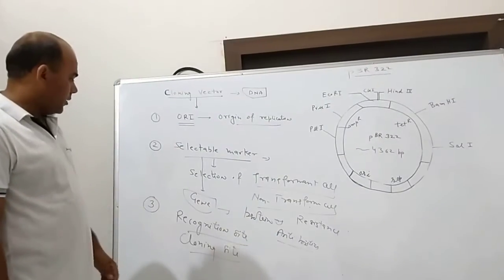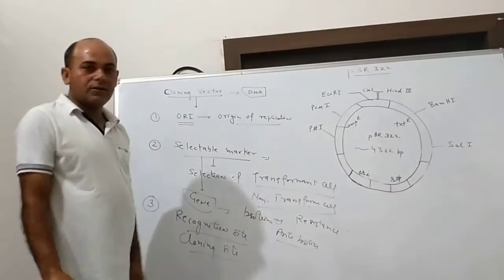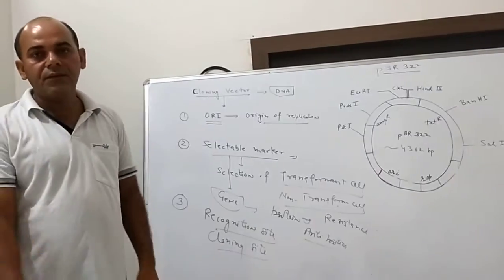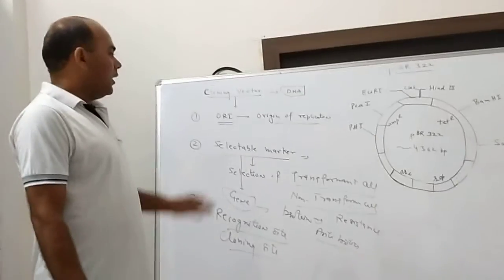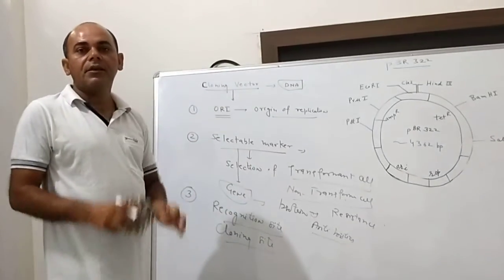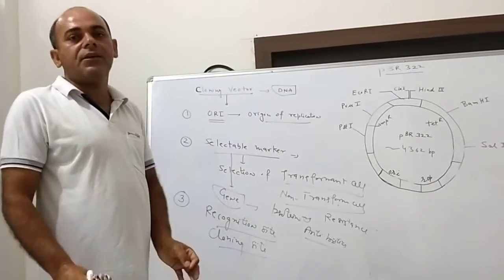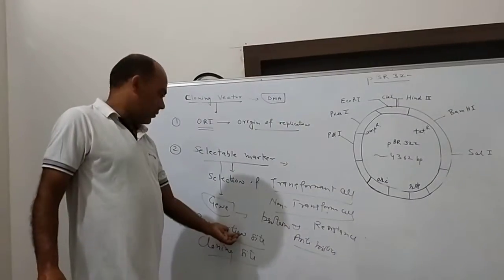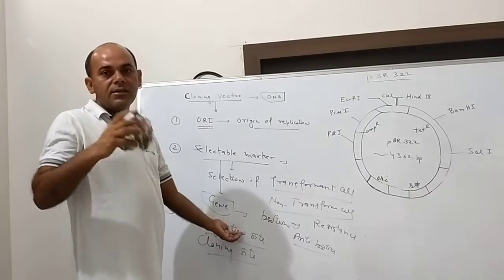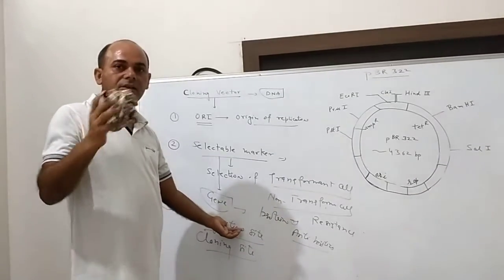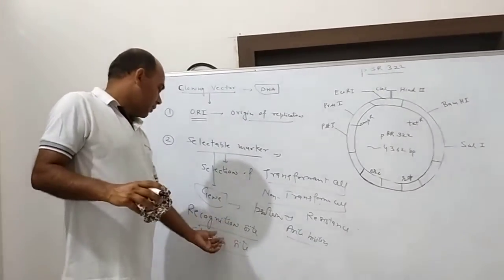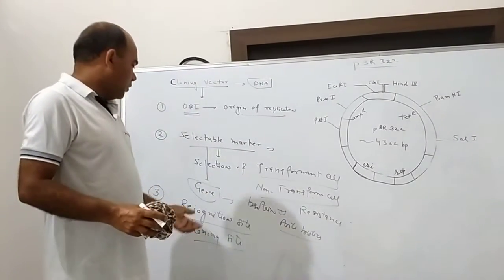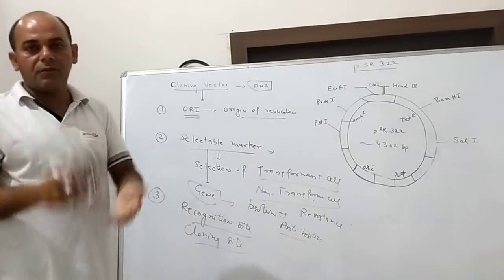The third one is called the recognition site. This is another unique feature which is given in your book. It means every vector has a particular specific site, called the recognition site, which is recognized by a particular restriction enzyme, where the particular DNA fragment is inserted, or it can make multiple copies.